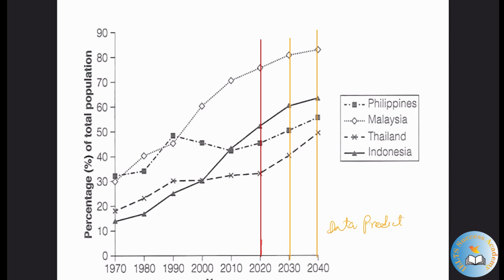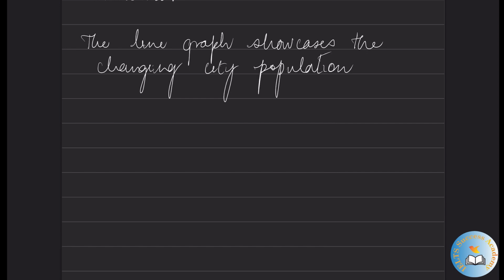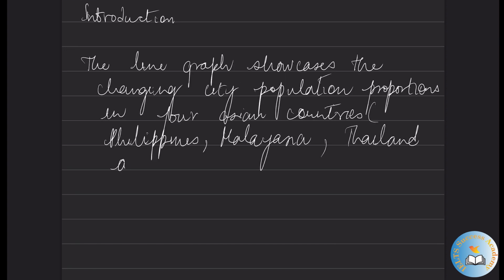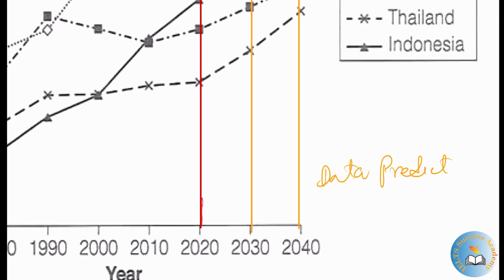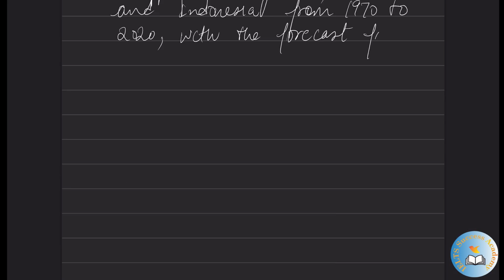From 1970 to 2020, with the forecast for 2030 and 2040.